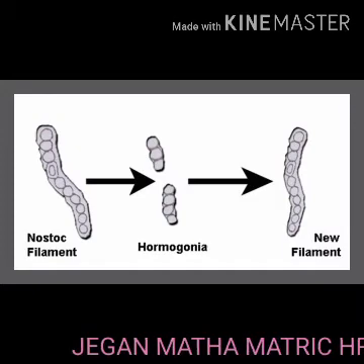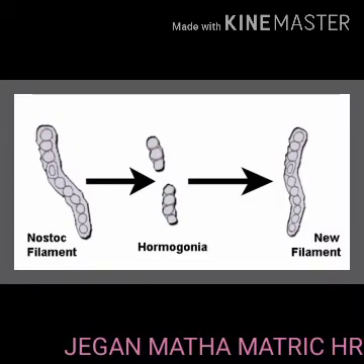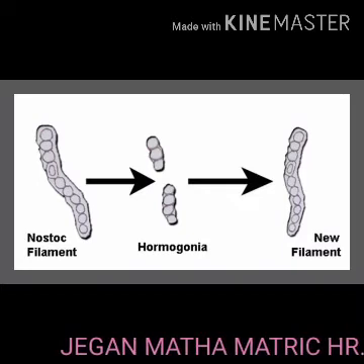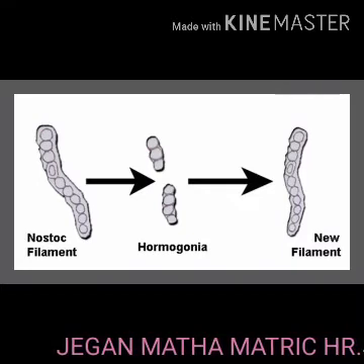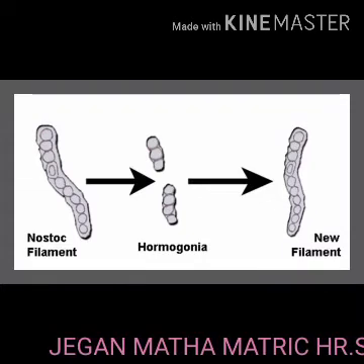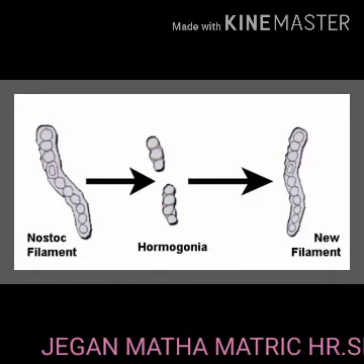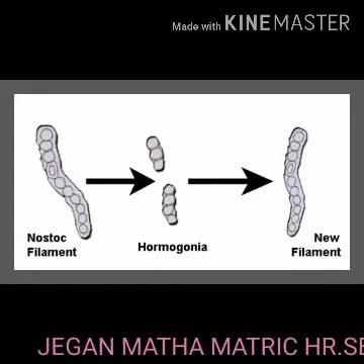The presence of mucilage around the thallus is a characteristic feature of this group. Therefore, this group is also called Myxophyceae. Sexual reproduction is absent.